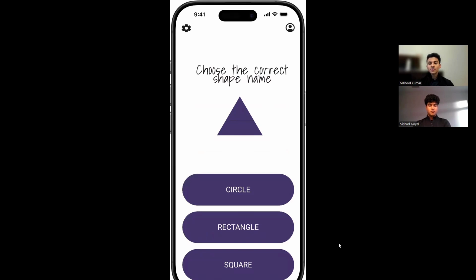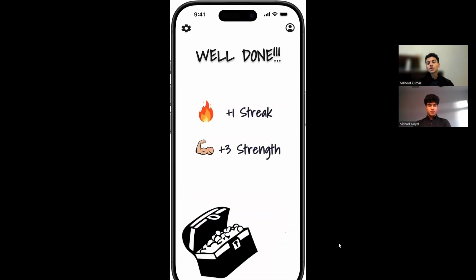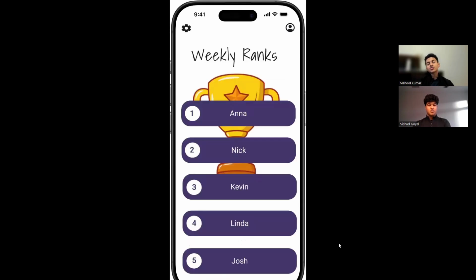And if he performs well in that quiz, he's going to earn +1 streak and +3 strength points in this app. And after that, these streaks and strength will help him for the weekly ranks among his friends. As we can now see, Nick has been ranked second position, and that's how our prototype for the persona of school child Nick looks.